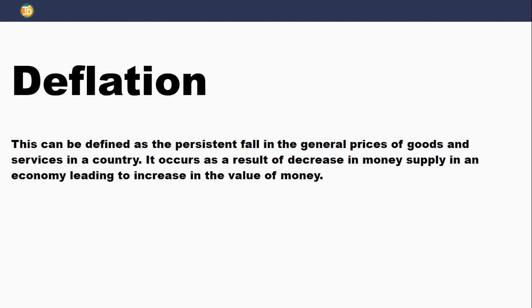So let's look at the last aspect of this topic called money and inflation, which is deflation. Deflation is a direct opposite of inflation. Deflation is the persistent fall in general price level of goods and services in a country, and it occurs as a result of decrease in money supply in an economy. And when there's deflation, the value of money increases in a country.